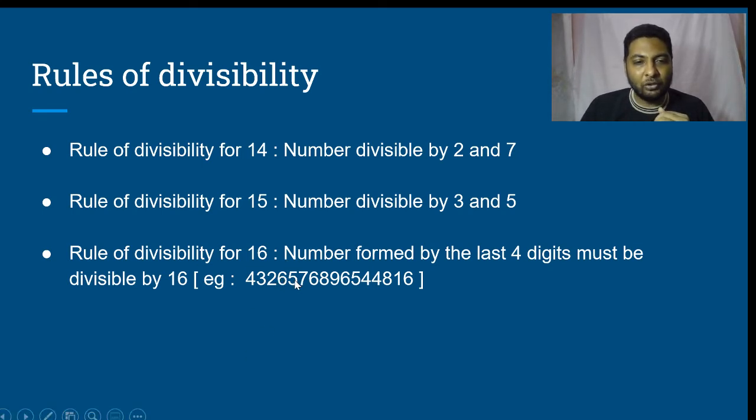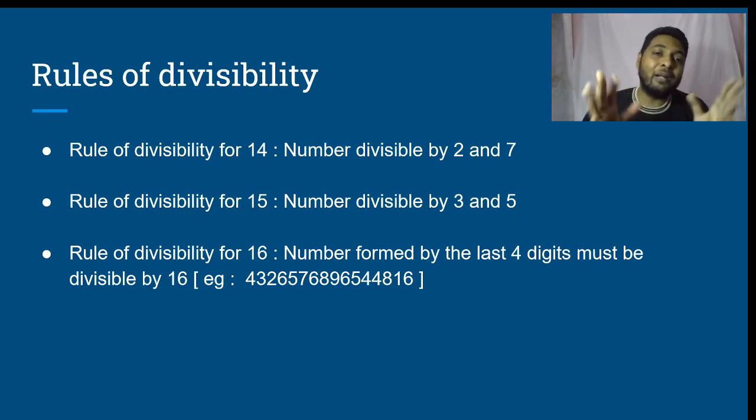Like 432, 657, 689, 6544, 816. If anybody comes and asks, is this divisible by 16? You don't have to divide it by 16. Take the number formed by the last 4 digits, 4816. Divide 4816 by 16. It is divisible. 4816 is divisible by 16. Therefore, the given number is said to be divisible by 16. Good.